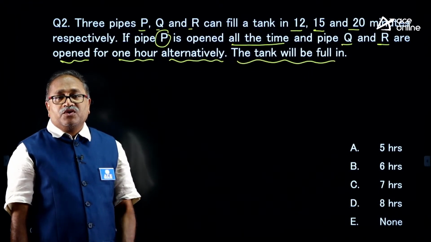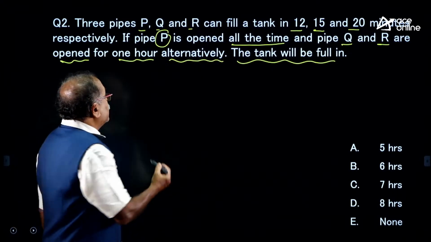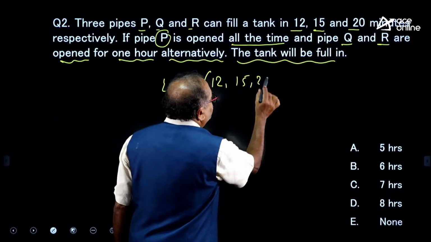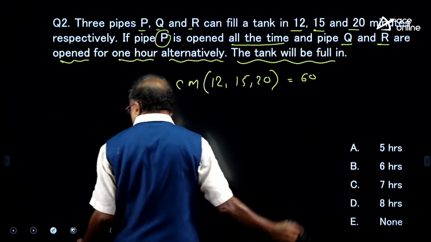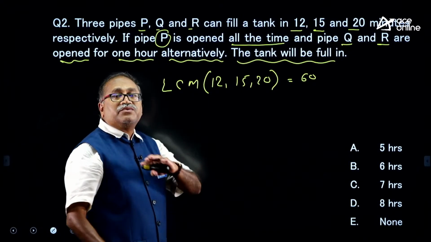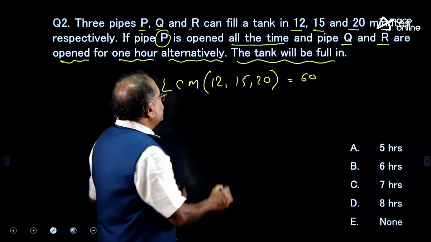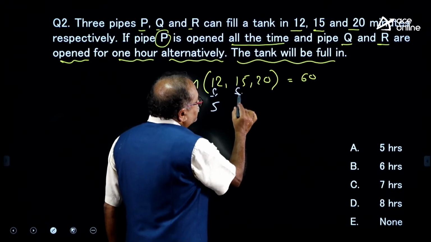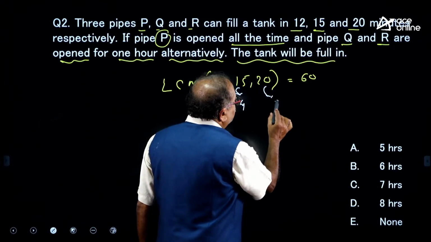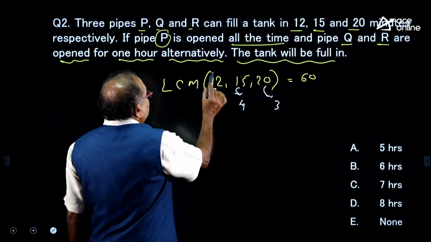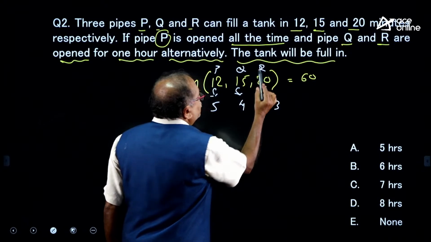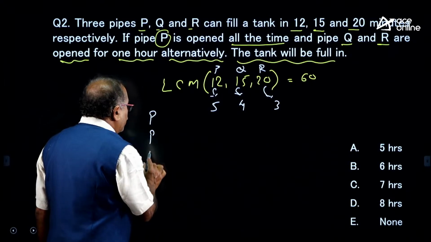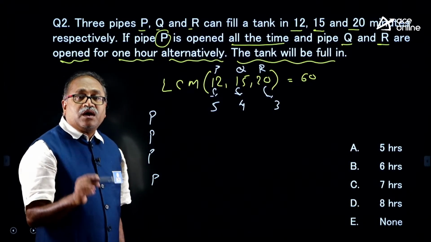So, what you do? You first find the LCM of 12, 15 and 20, and that is nothing but 60, and you will do the same activity as in the previous question. 60 divided by 12 is 5 units for this tap, this one is 4 units, and this one is 3 units, and these taps are P, Q and R. Now, it is said that P is running every hour, but Q and R are alternating.